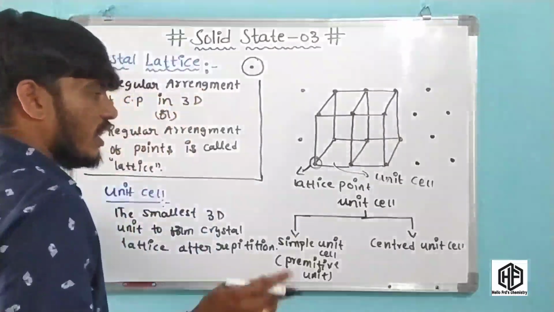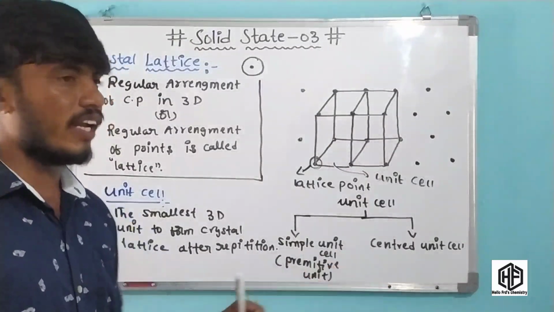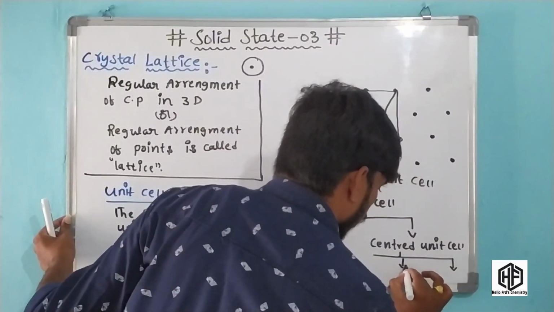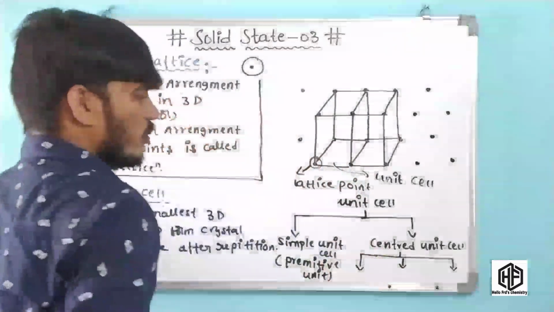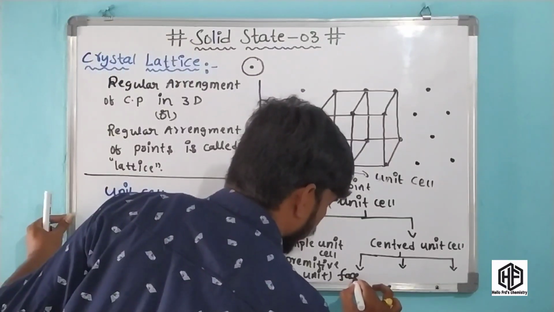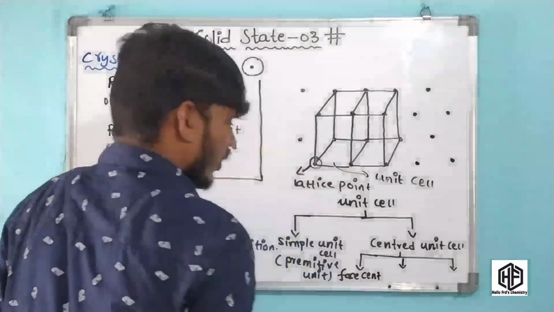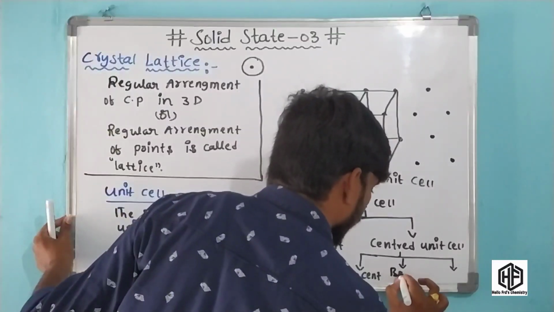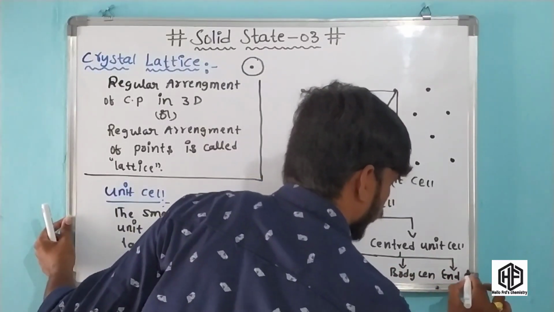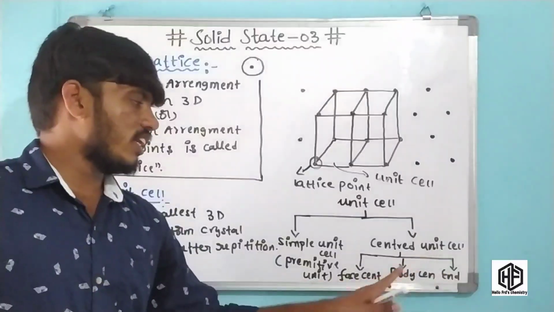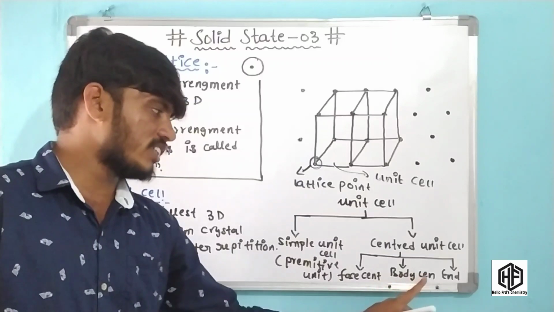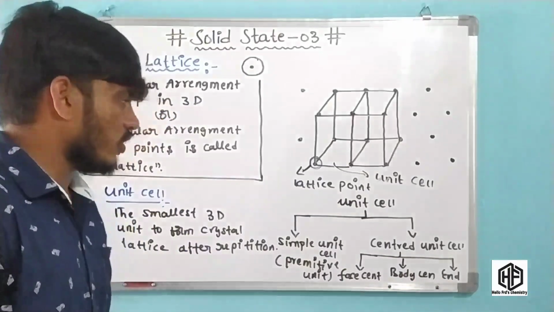This centered unit cell is further classified into three categories. One is face centered unit cell, another one is body centered unit cell, and another one is end centered unit cell. Okay friends, centered unit cell is further classified into three categories: face centered unit cell, body centered unit cell and end centered unit cell.